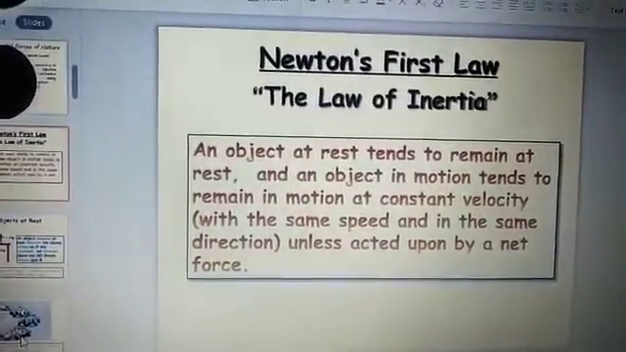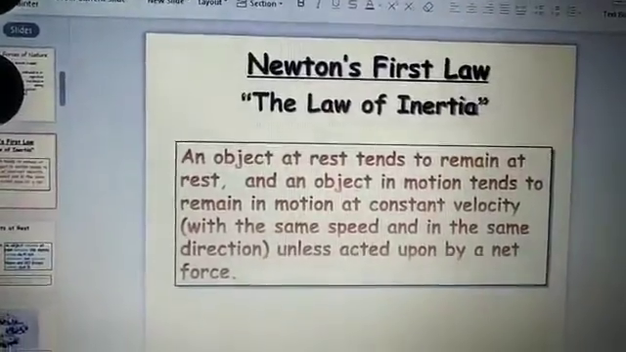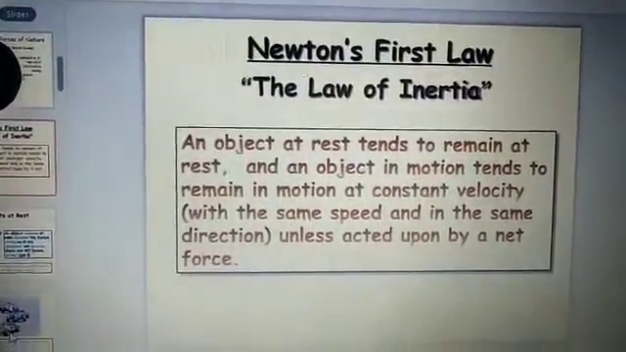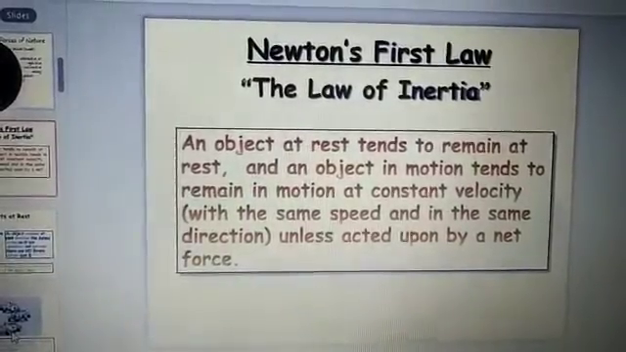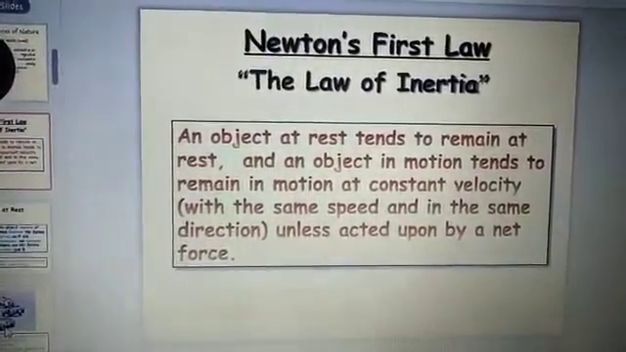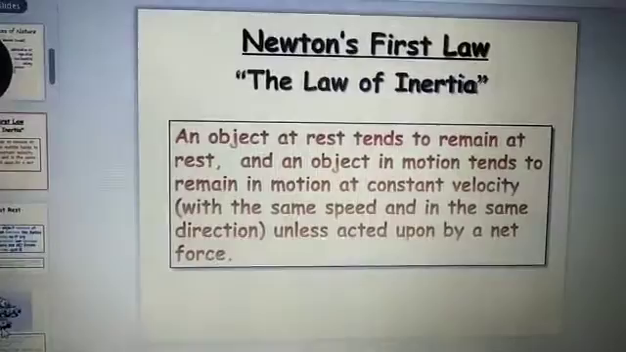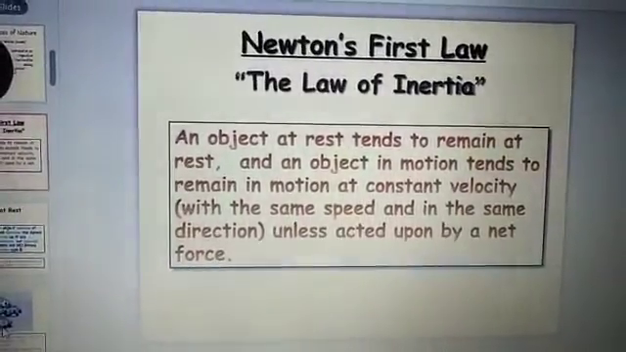Let us see the statement now. An object at rest tends to remain at rest, and an object in motion tends to remain in motion at constant velocity, meaning with the same speed and in the same direction, unless acted upon by a net force.